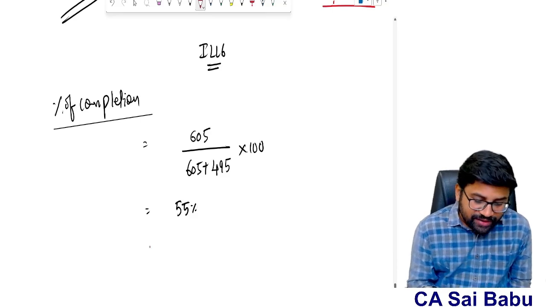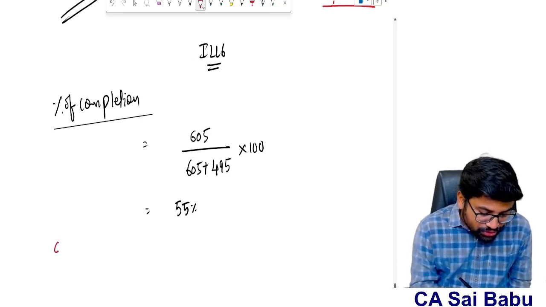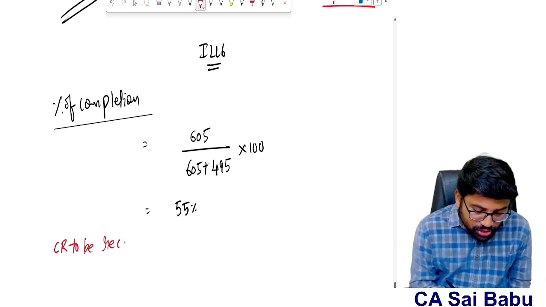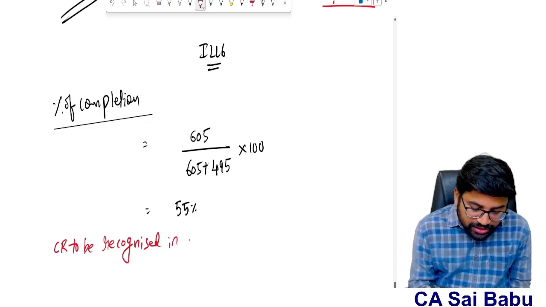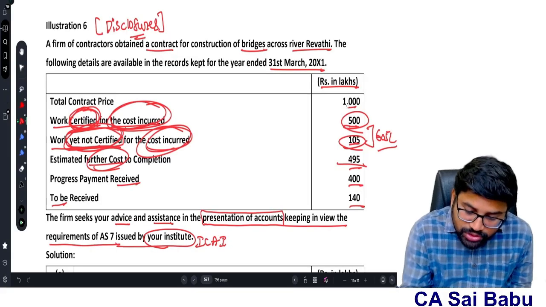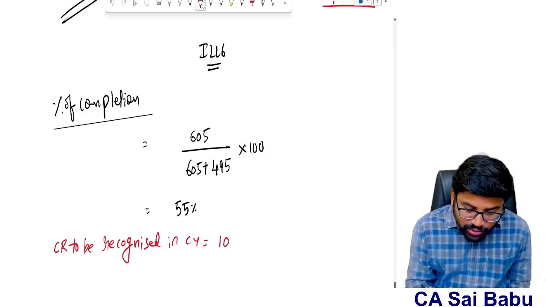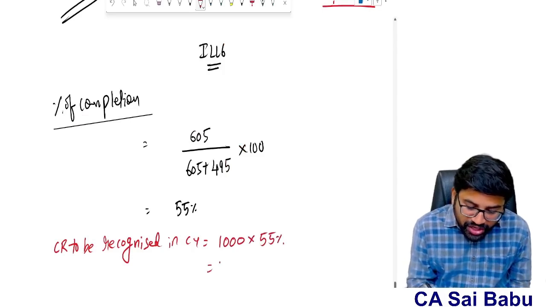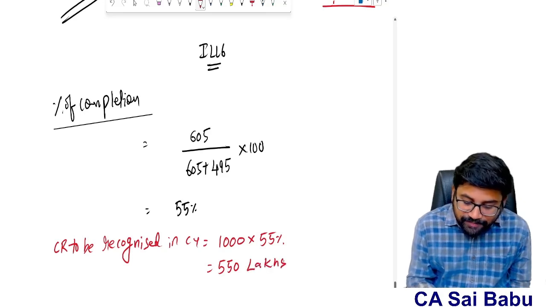Therefore, how much is the revenue I can recognize, sir? The contract revenue to be recognized in the current year. Tell me, what is the total contract price? 1000 lakhs into 55%. Therefore, 550 lakhs is the revenue to be recognized in the current year.